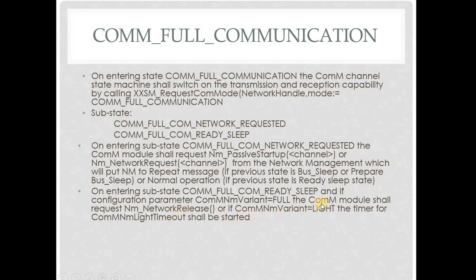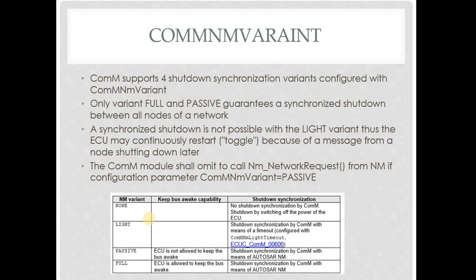Or if the NM variant is light, the timer for CAN NM light time mode will be started. Hence, after this timer expires, it will shift to silent COM, as we saw already in the state machine diagram. Now let's see about COMM NM variant.